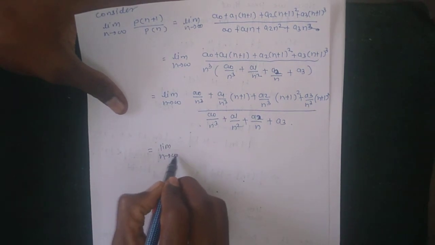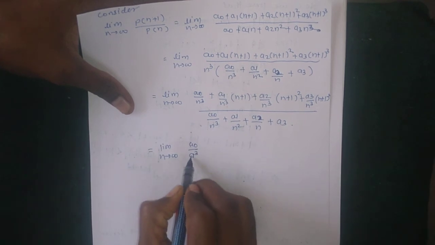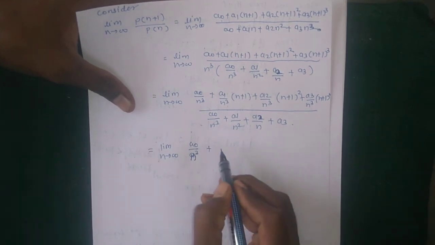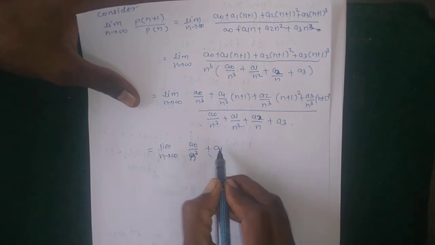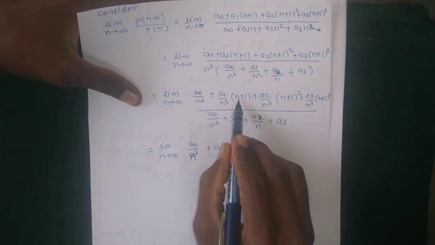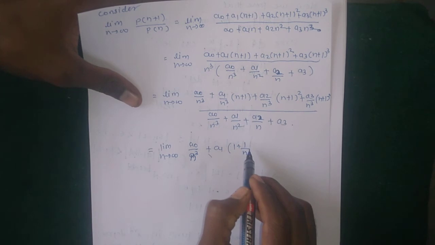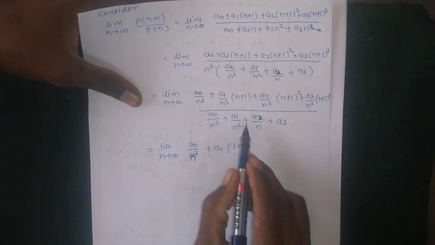Then limit n tends to infinity, a naught divided by n cube plus a1 is as it is, here common n, then 1 plus 1 by n is remaining.